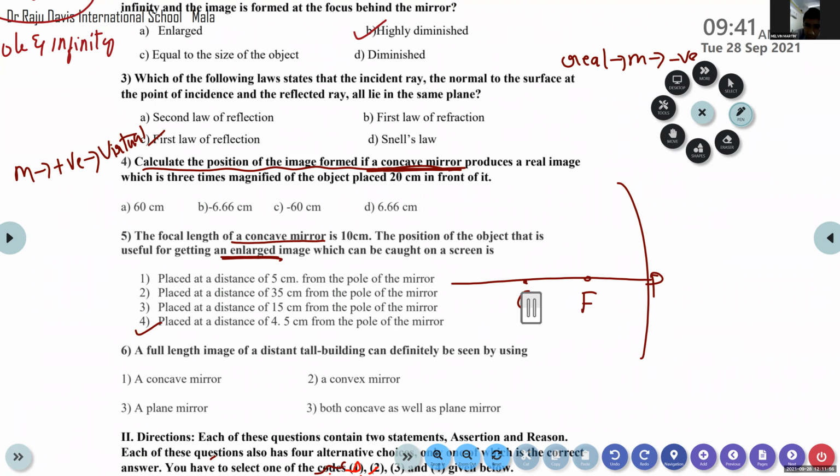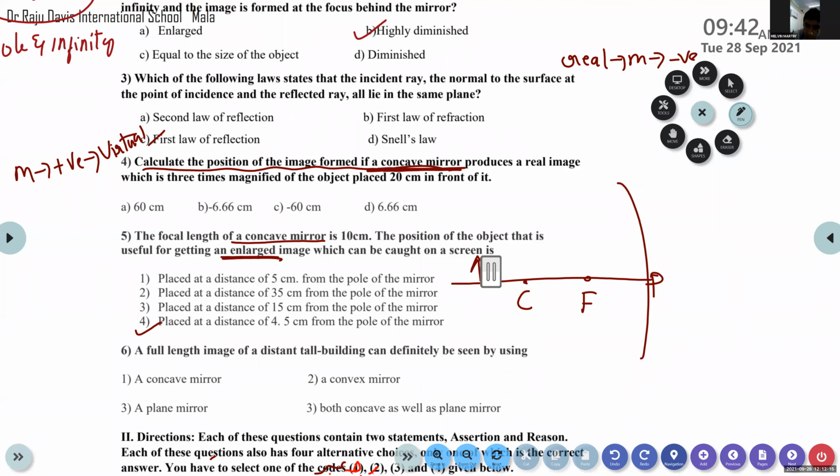At the focus. Very good. What about the second case? Now the object is here, beyond C. If you place the object beyond C, where do you get the image? Between F and C. And what about the size of the image?